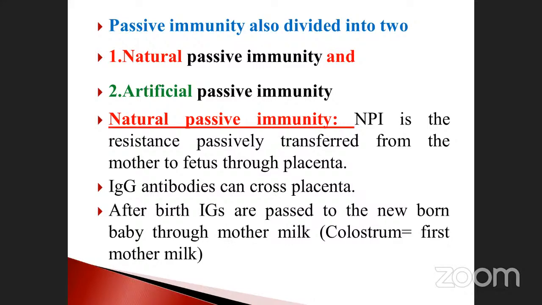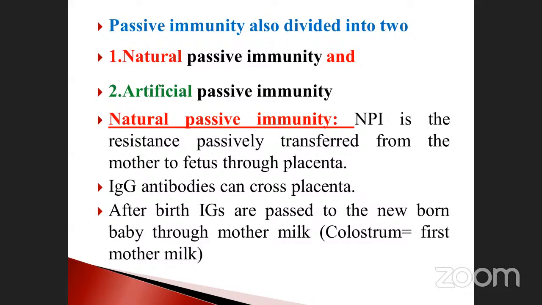Natural passive immunity is directly transferred from the mother to the fetus through the placenta. What can be easily transferred through the placenta? One of the important antibodies, called immunoglobulin G, otherwise called IgG. The G denotes gamma immunoglobulin, isn't it?